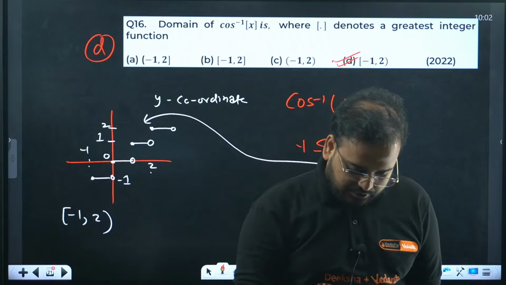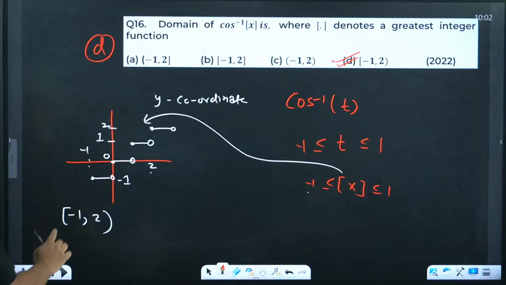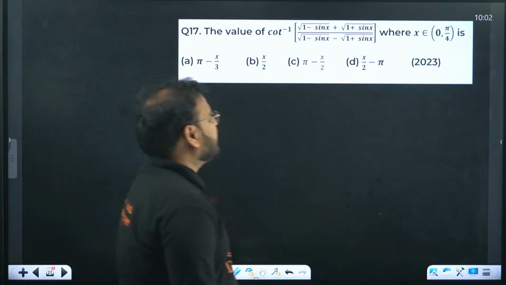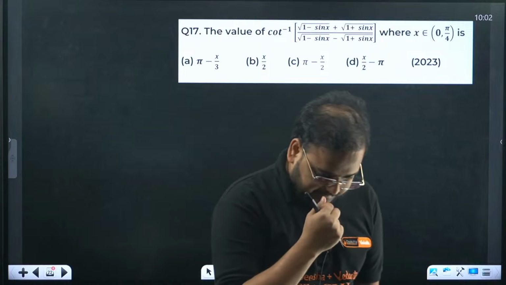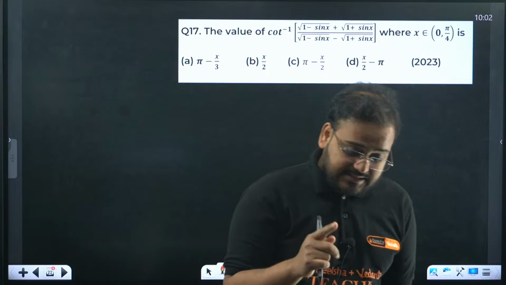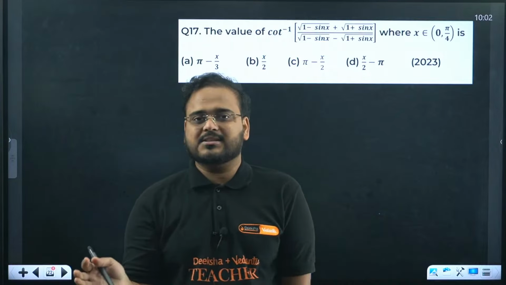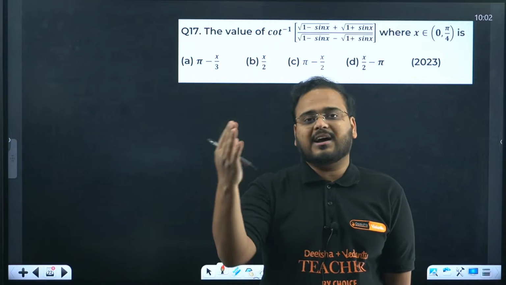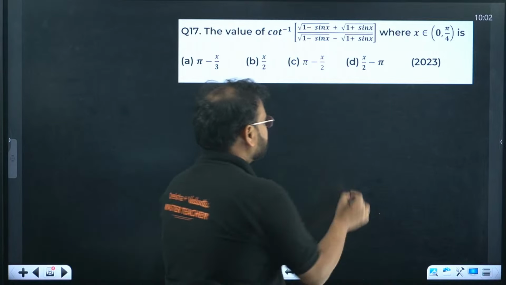Thank you so much. Yes. 17th one. 1 minus sin x, 1 plus sin x upon 1 minus sin x and 1 plus sin x. Yes, it's easy, but people get stuck figuring out from where to where it lies. So my suggestion: if you are dealing with the GIF function, try to use the graph itself. It becomes easier. Now this is a very easy question.